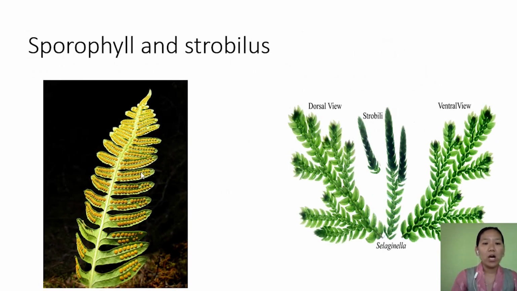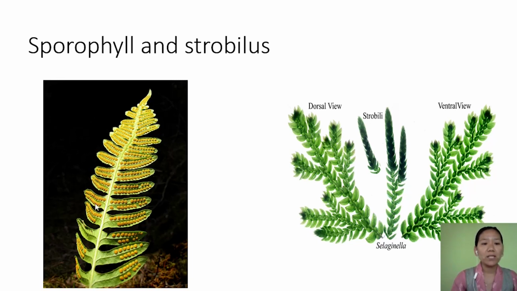This sporophyll will have a group of sporangia called sori, and each sorus has a number of sporangia, and each sporangium will produce a number of spores by undergoing meiosis, because the plant body is diploid. The sporophyte is diploid, and to produce haploid spores, it must undergo meiosis. So these spores are produced on the sporophylls.